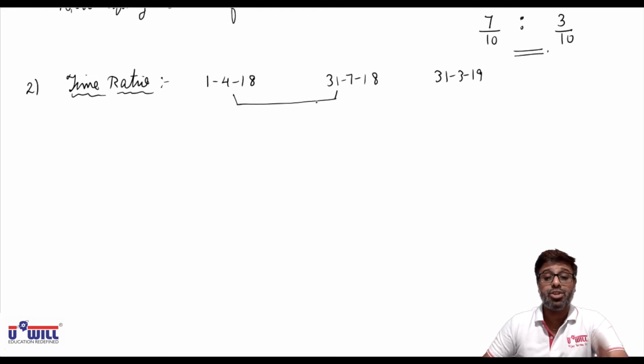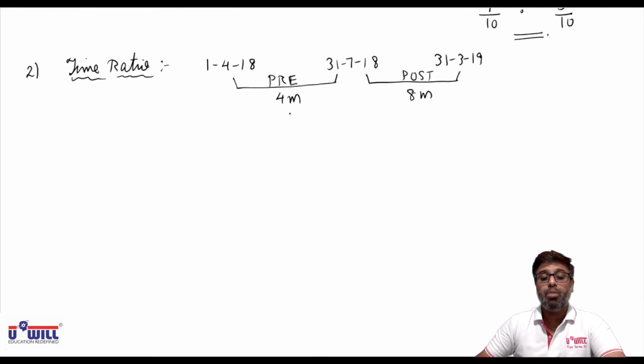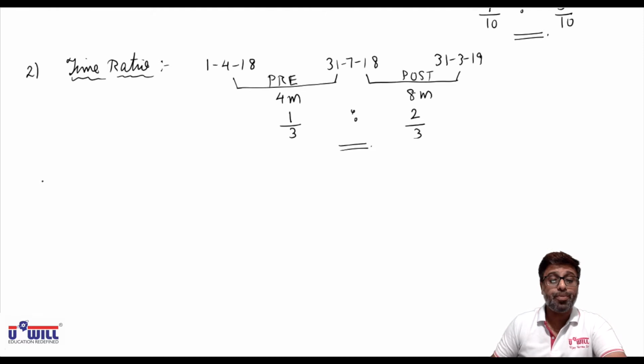Be careful, not 1st July, 31st July. So April, May, June, July, 4 months is pre-acquisition period, and then August to March, 8 months is post-acquisition period. Both are divisible by 4. 4 divided by 4, 1. 8 divided by 4, 2. So 1 is to 2, 1 by 3 and 2 by 3 is the time ratio.